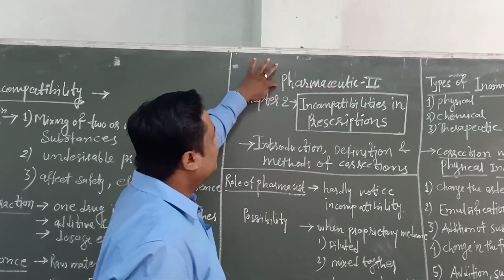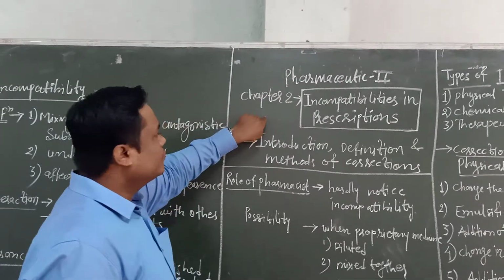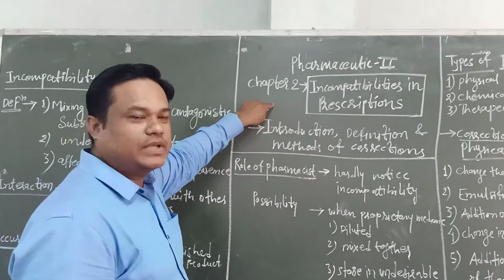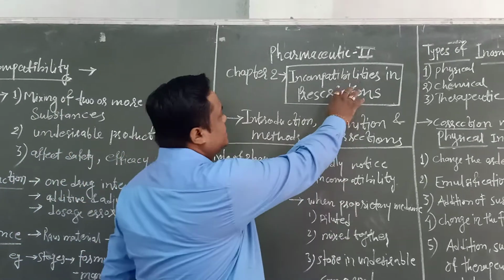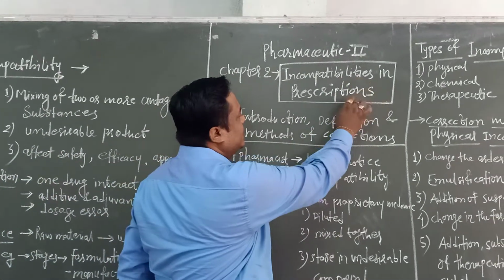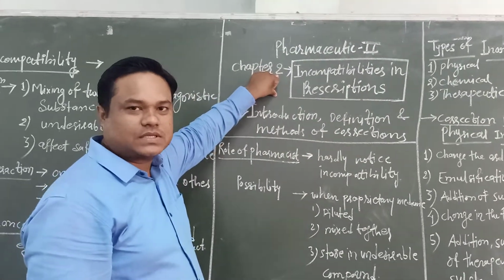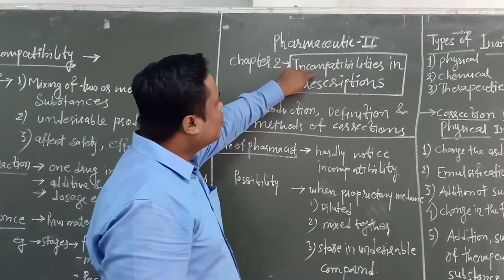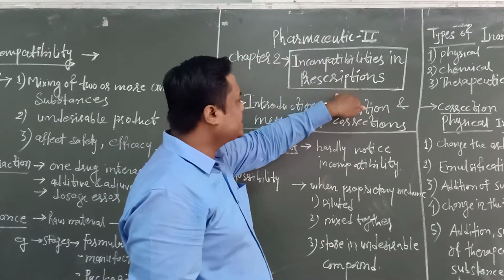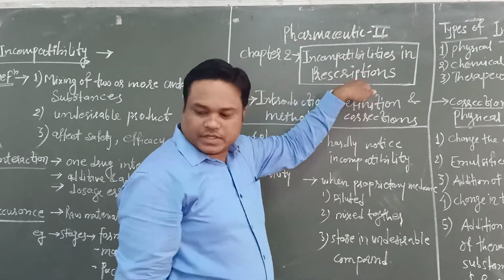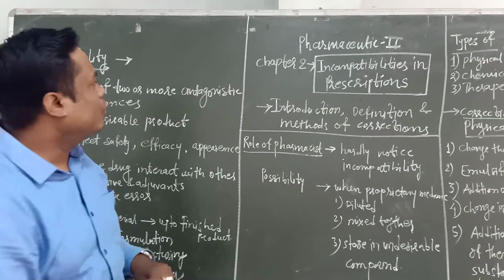Today's subject is pharmaceutics 2. Then we have to start chapter 2. The second chapter name is incompatibilities in prescription. This is the second chapter of the syllabus. The name is incompatibilities in prescription. Then first we have to see what we mean by